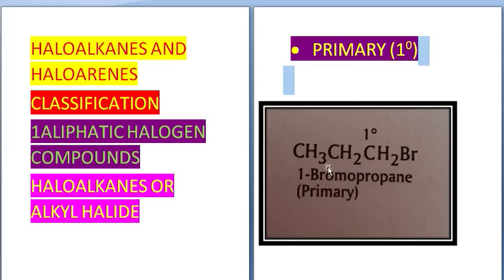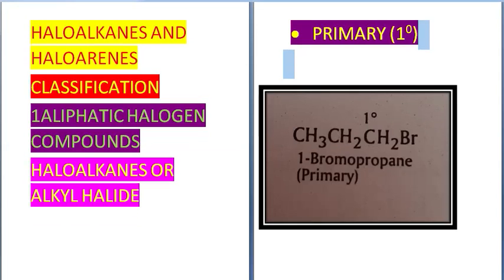There's an example given here, 1-bromopropane. If you look at this, propane formula is CH3, CH2, CH3. Now from propane, one hydrogen has been removed and in its place a bromine atom has come. So it becomes 1-bromopropane. Here the carbon to which it is attached is the first carbon, or a carbon which is attached to only one other carbon. So such a carbon is called a primary carbon or 1 degree carbon, and hence such haloalkanes are called primary haloalkanes.